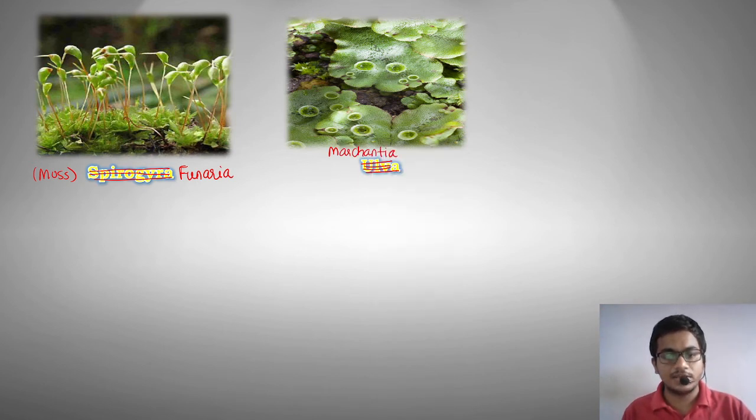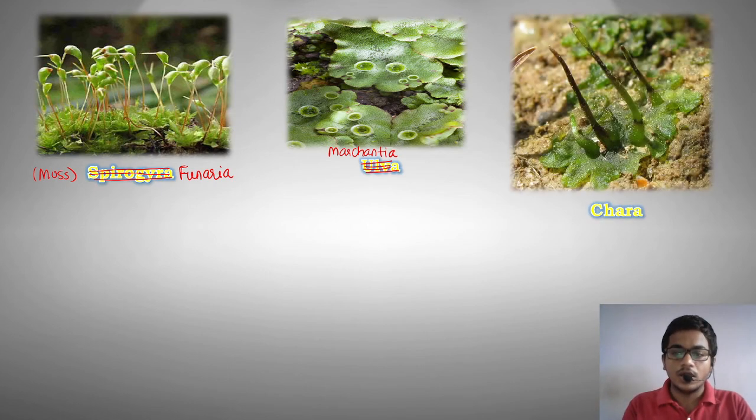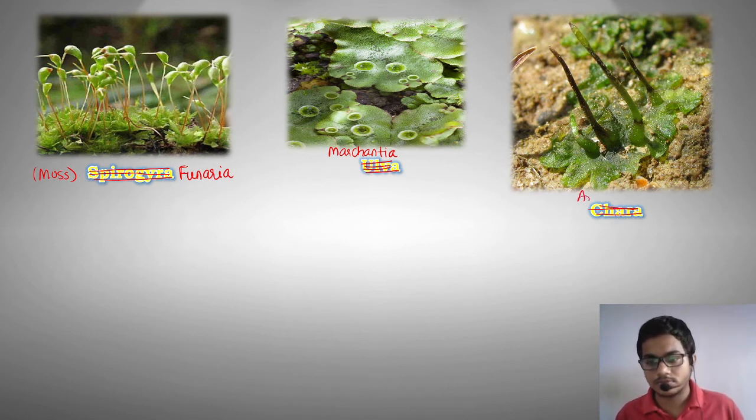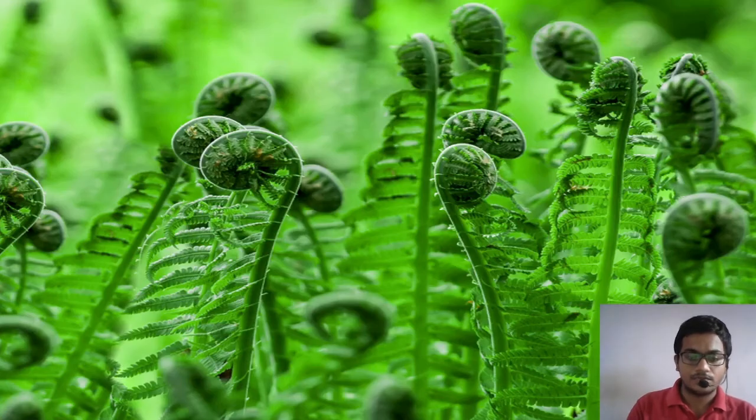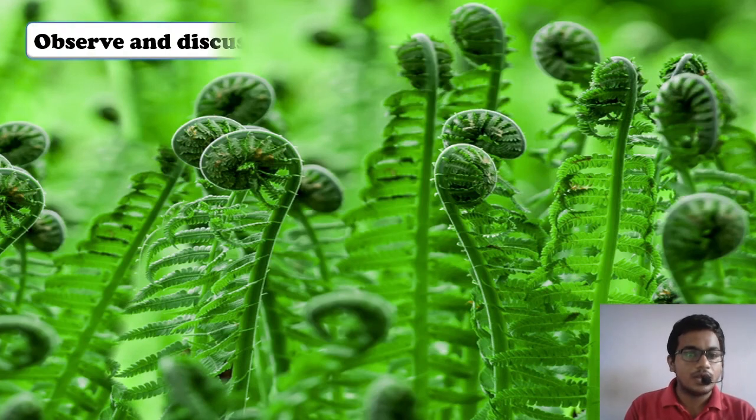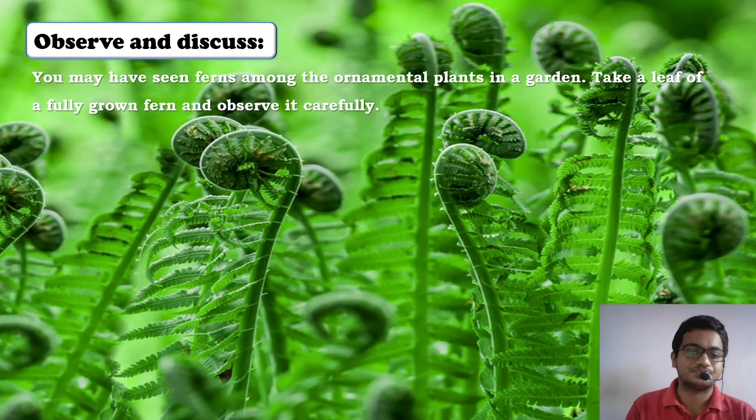So you can refer the names that I'm giving you all above. Now this plant is also not Chara. This plant is Anthoceros. And the fourth one, this plant is not Sargassum as well. It is called Riccia. Riccia. Okay. So these are the examples of Bryophyta. Now let us move ahead. Now again observe and discuss.